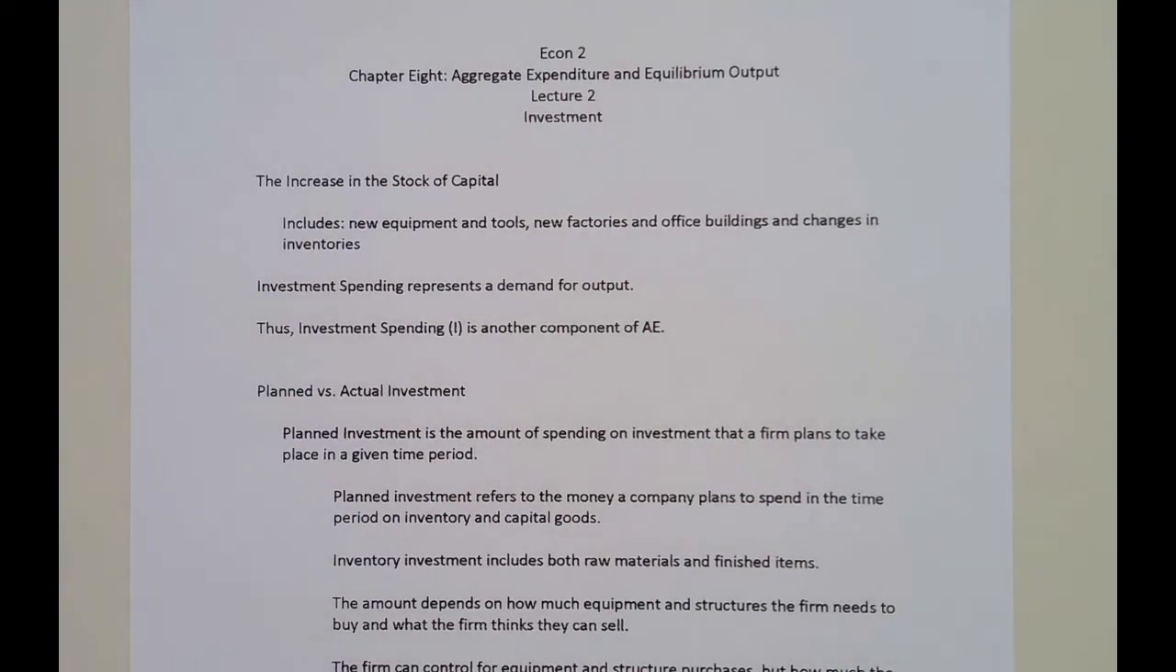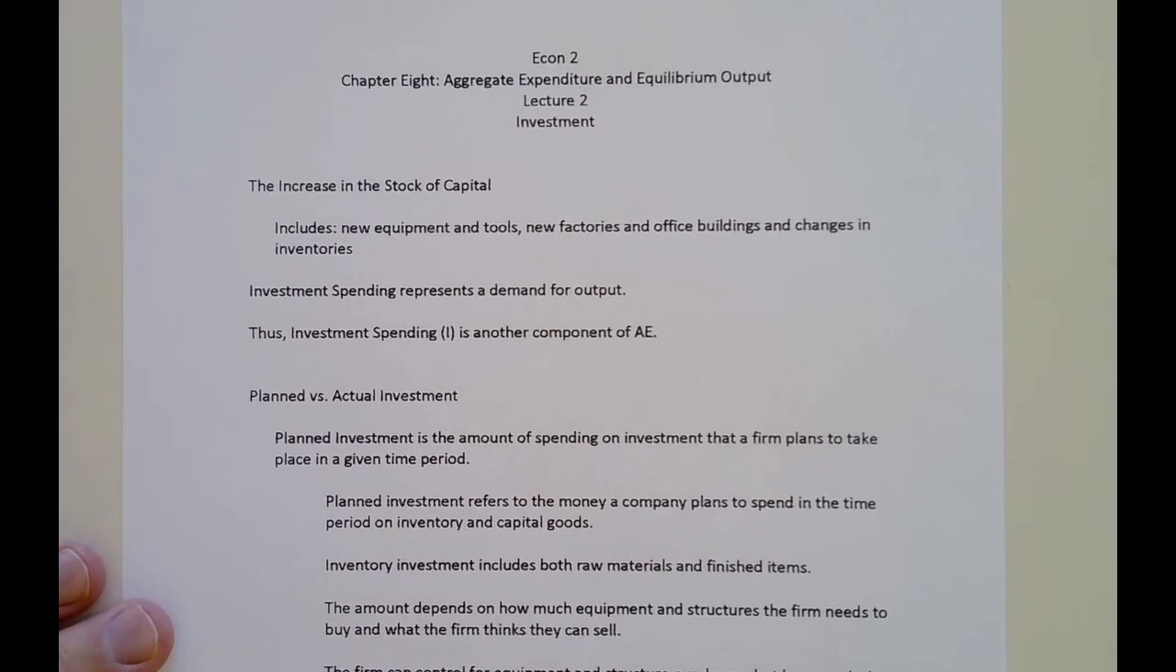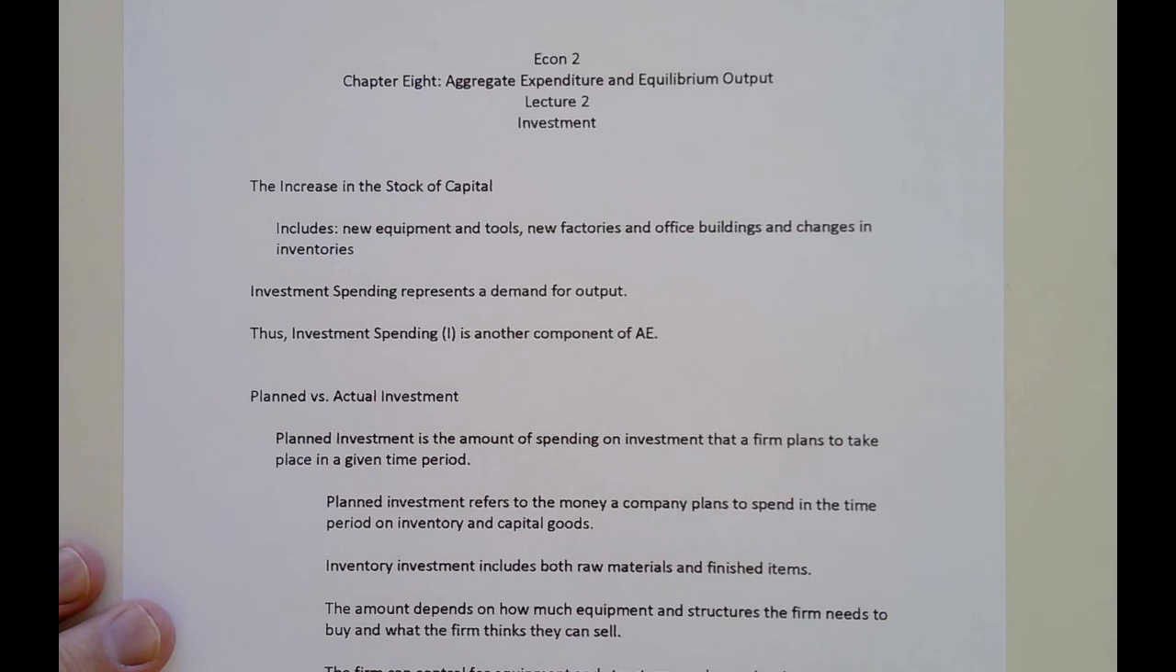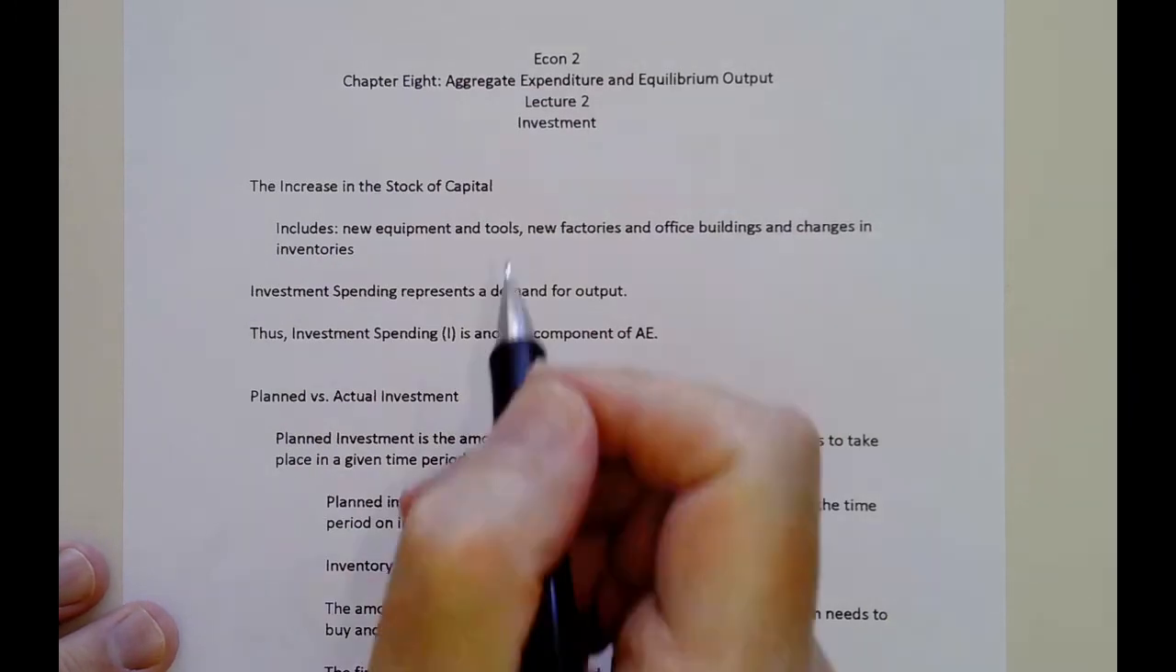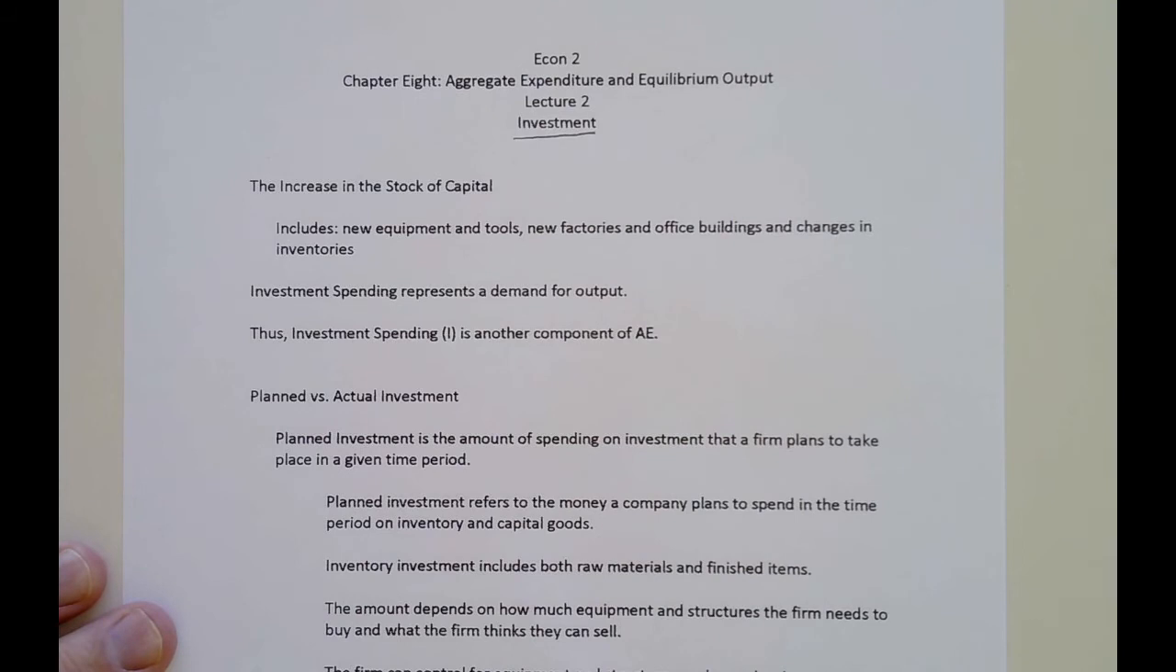This topic is going to be the second type of spending for our aggregate expenditures. We talked about consumption, and now we're going to talk about investment. There'll be a third one we'll throw in the next chapter, chapter 9, but for chapter 8 we'll have two types of spending, investment and consumption.